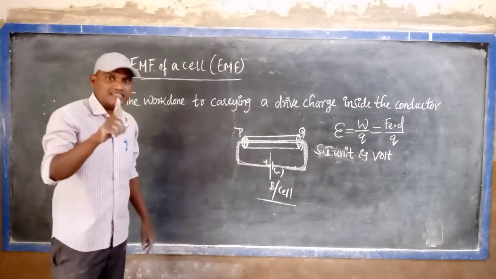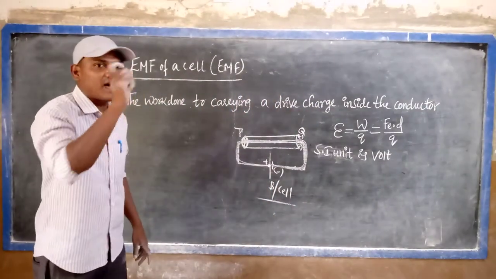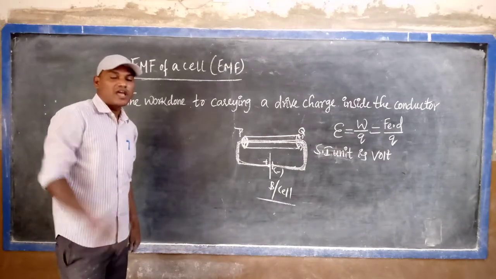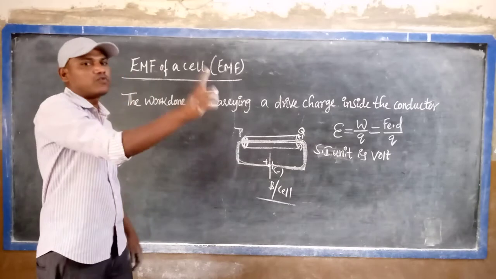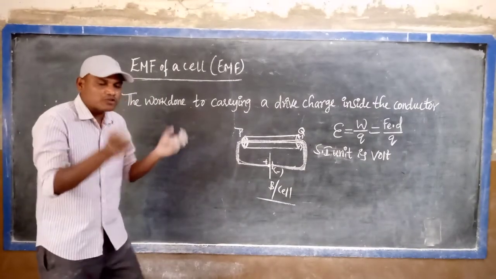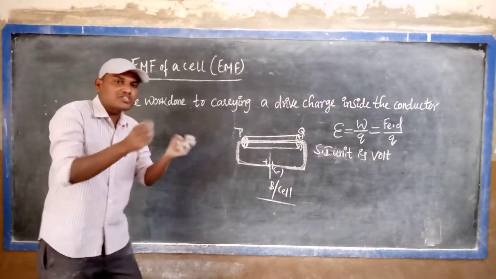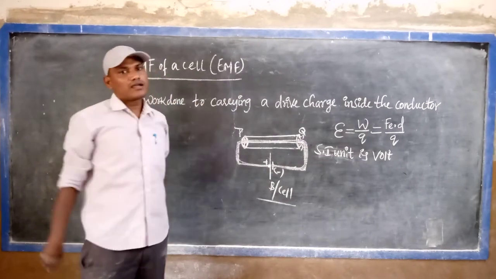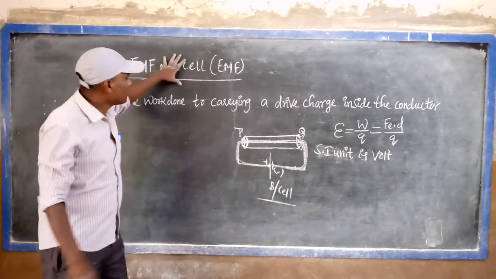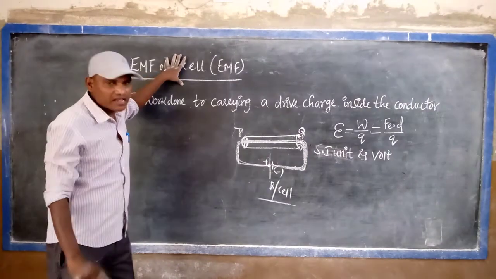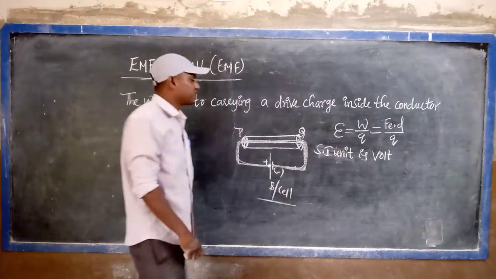Electromotive force is a scalar quantity but not a vector quantity, because electromotive force gives energy but does not apply any force. Listen very carefully: it gives the charge energy to the electron but does not apply any force. So it is a scalar quantity, not a vector quantity.